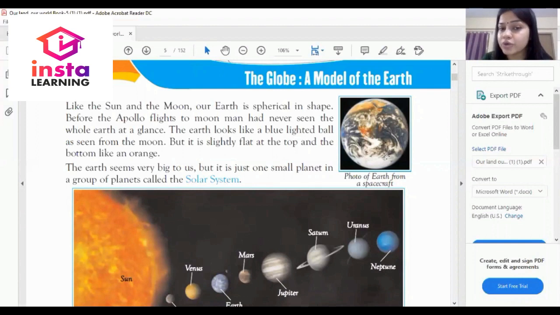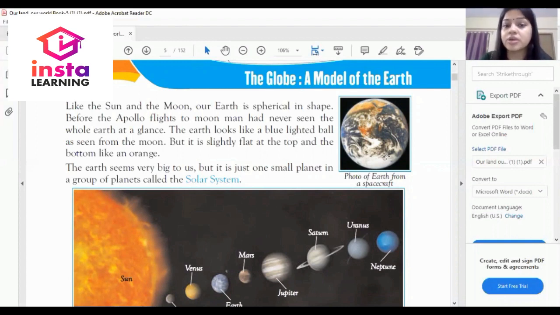So it looks like a blue lighted ball. So what is the shape of the earth? This is again a very important question. The answer is, like the sun and moon, our earth is also spherical in shape.